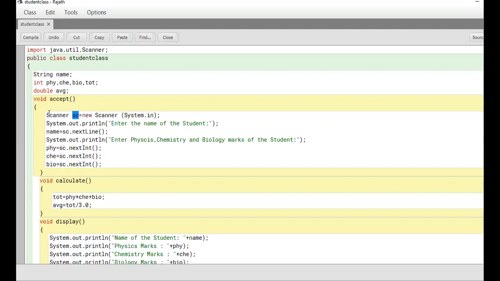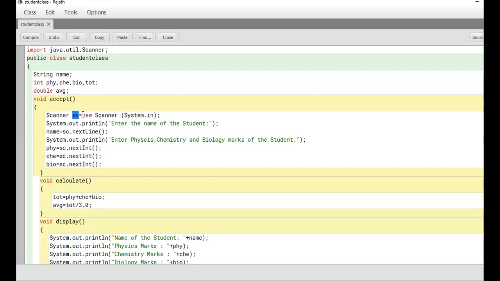Here, we must make a note. Java is a case-sensitive language. So in Scanner, the S is a capital letter. In System, the S is a capital letter. Please remember, these two are capital letters, as well as String. Even System, this S is a capital letter. All others are small letters because Java is a case-sensitive language. If you write capital in place of small, it will consider it wrong. So be careful while typing.